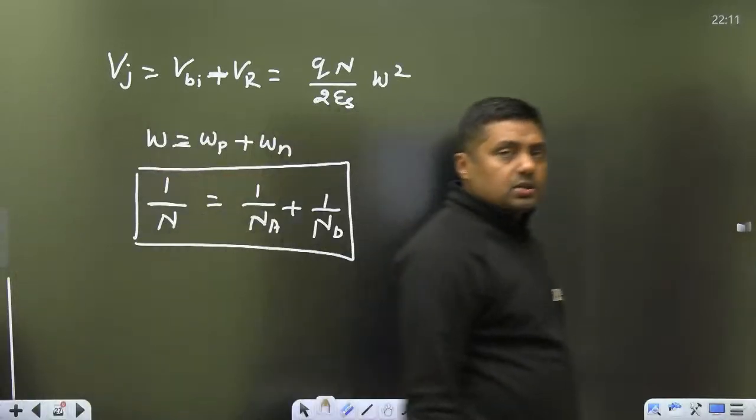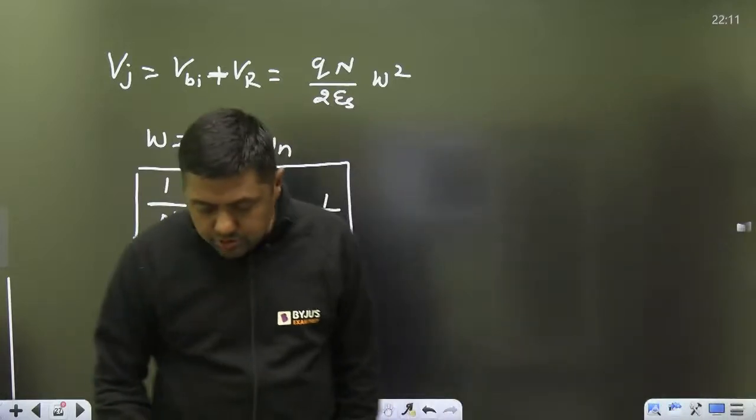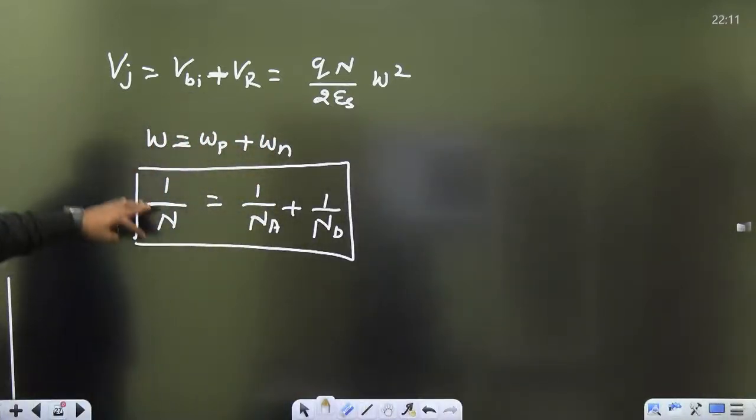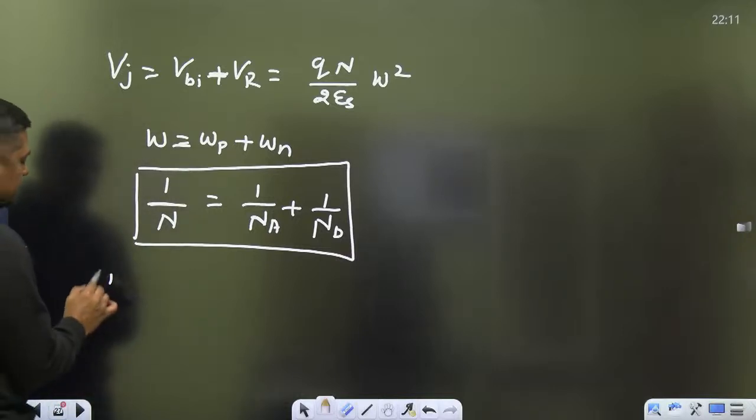Okay, 1 by Na plus 1 by Nd. That is the formula, guys. You can use this formula to find the N. Now remember, we are using this formula, but there are two cases.